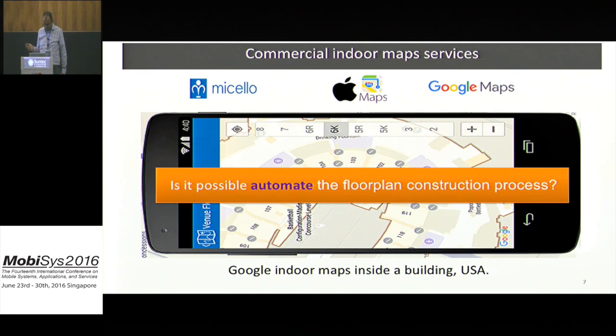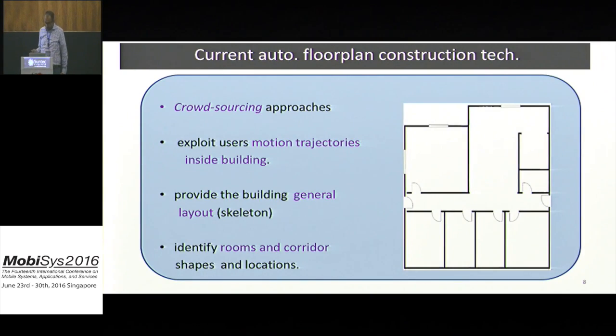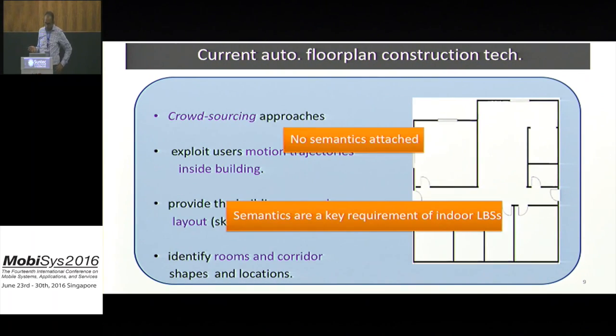So the big question is: is it possible to automate the floor plan construction process? The answer is yes. Already there exist many crowdsourcing approaches for automatic floor plan construction, including one of our previous works. This system exploits user motion trajectories inside the building to provide only the building's general layout and identify rooms and corridor shapes and locations.